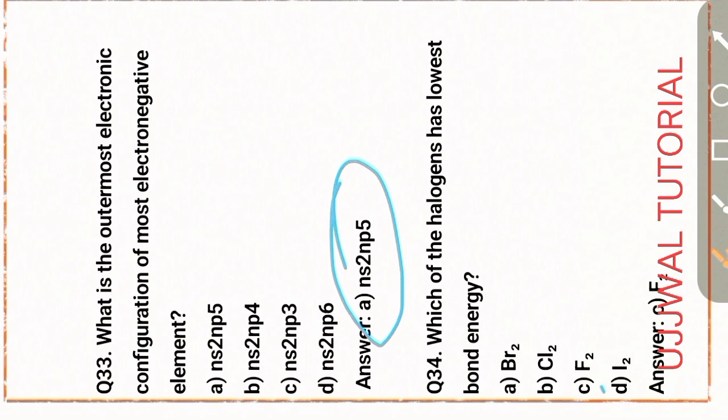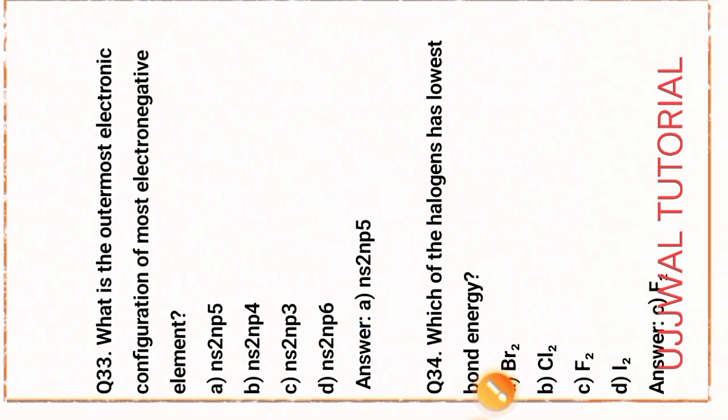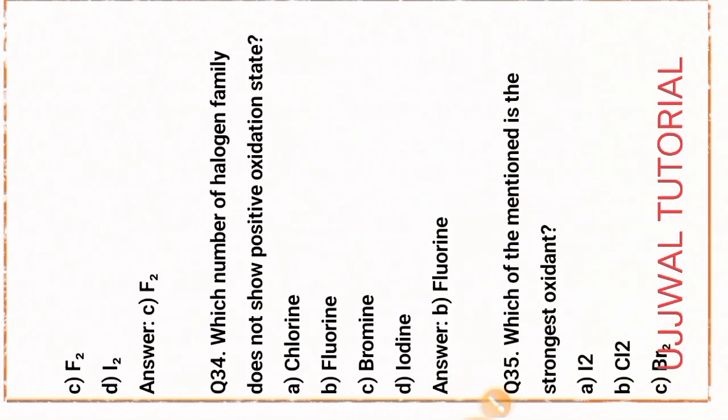Next question, question number 34. Which of the halogens has the lowest bond energy? That is option C, fluorine, F2. Option C is the right answer. Next question, question number 34. Which member of the halogen family does not show a positive oxidation state?